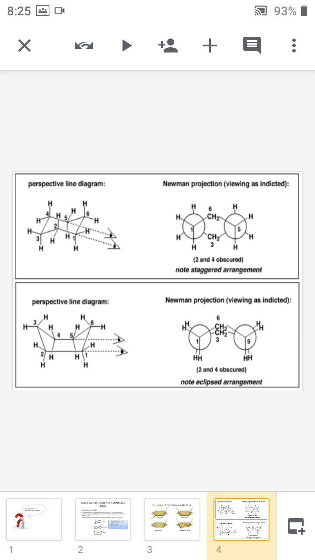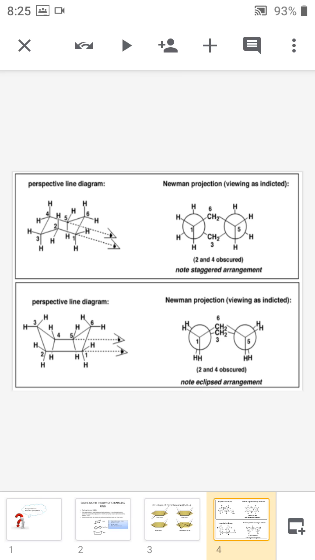While we are observing this molecule, we have to observe it towards 1 and 6. So if we observe towards 1, we cannot see 2. So first of all, the first carbon atom is represented by a dot, and the back carbon atom, that is C2, is represented by a circle. Then C2 is connected to the third carbon atom, C3, and that is in the downward plane. That's why it is written downward of the plane.